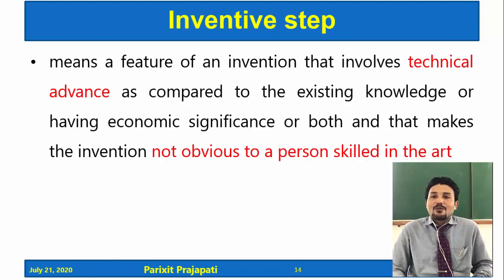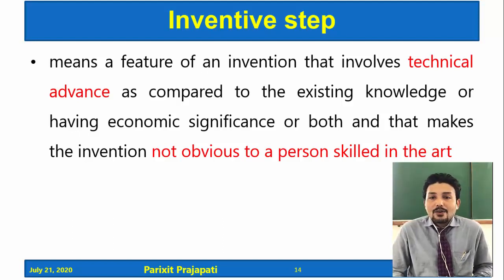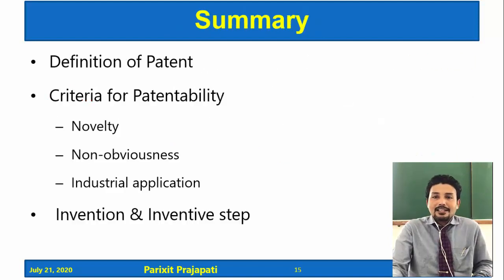So it includes the non-obviousness criterion. That means whatever step is involved, it should be an advancement. Something is already there, but if it is advancing the technology and has economic or financial significance, or both together, then the invention is not obvious to the person skilled in the art.